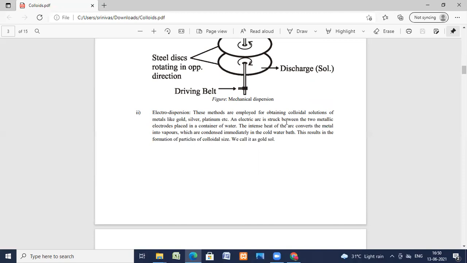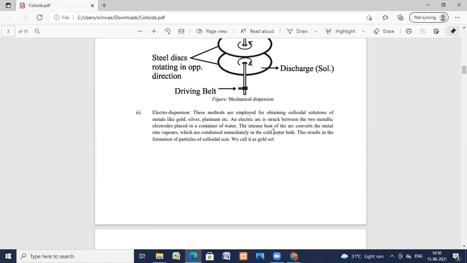An electrical arc is struck between two metal electrodes placed in a container of water. You can assume a container is taken, the water is taken in that container, and two metal electrodes are placed. If you want a gold sol, you have to take the gold metal electrode. If it is silver sol, you have to use the silver metal electrode. If it is platinum, you have to use the platinum metal electrode. And these have to be placed in the container containing water.